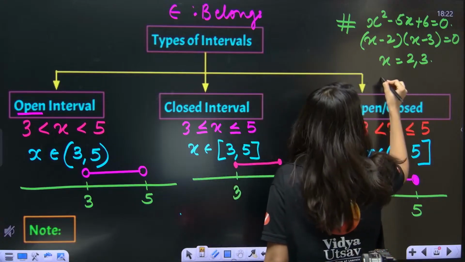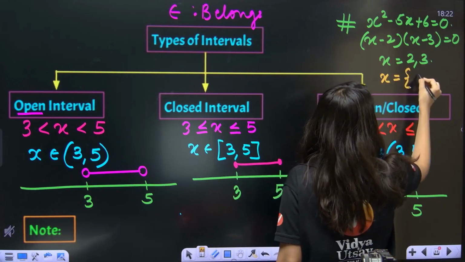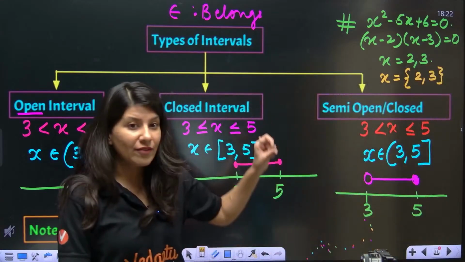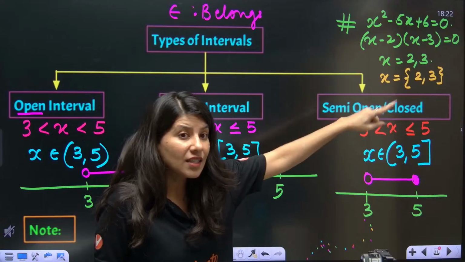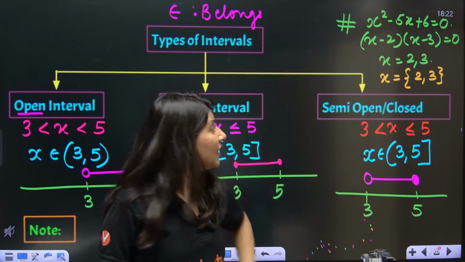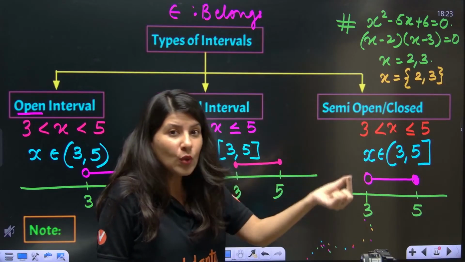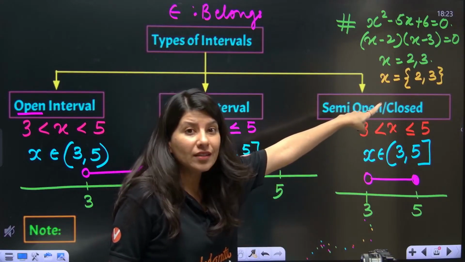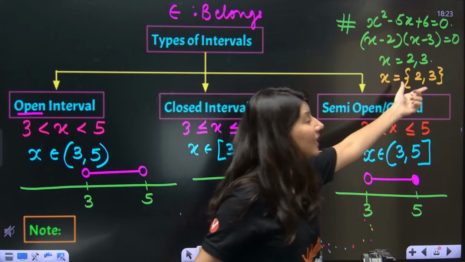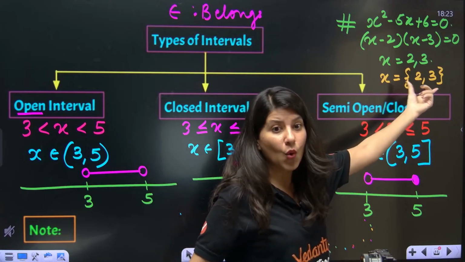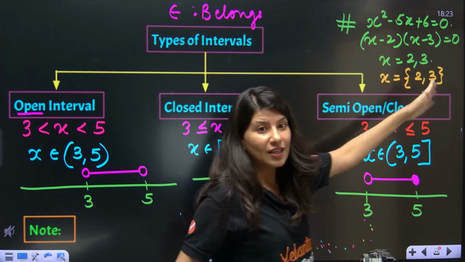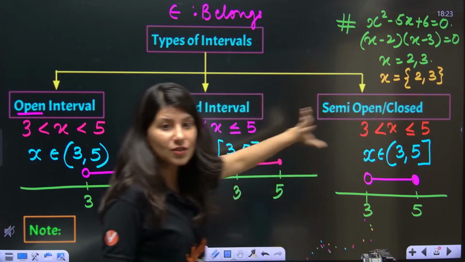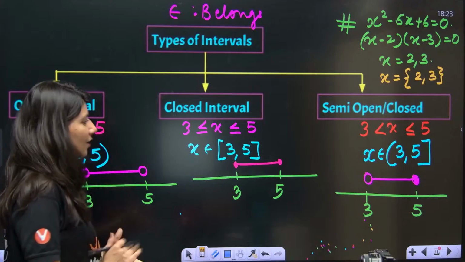Another way of writing it is in curly brackets. Whatever you write inside the curly bracket means only 2 and only 3. We are not taking any values between 2 and 3. Only 2 and only 3. Can you see, just the brackets will help you with this?